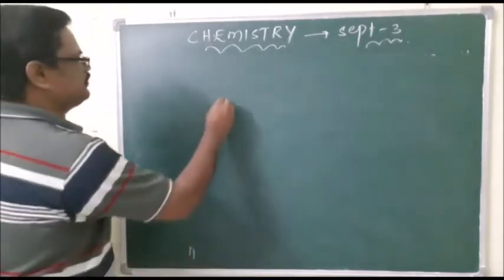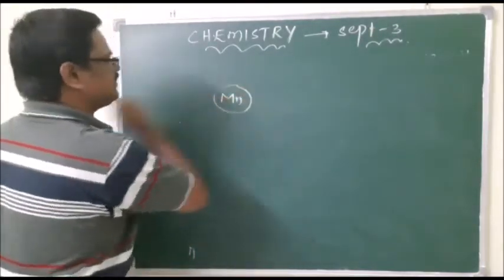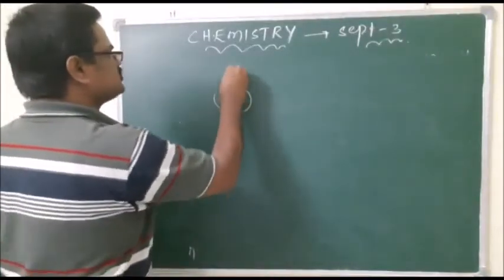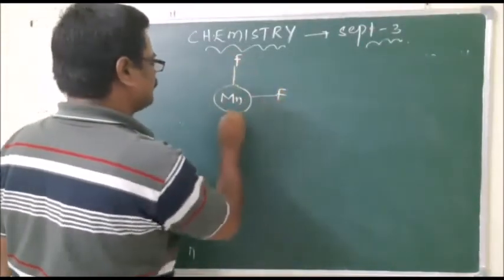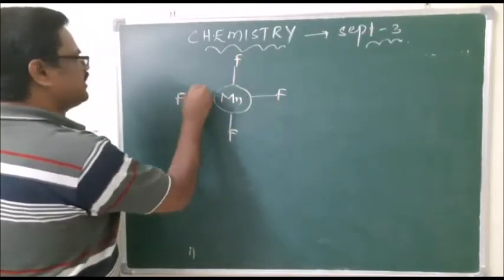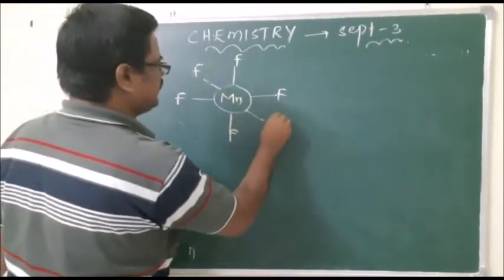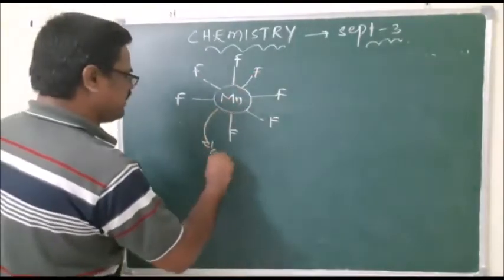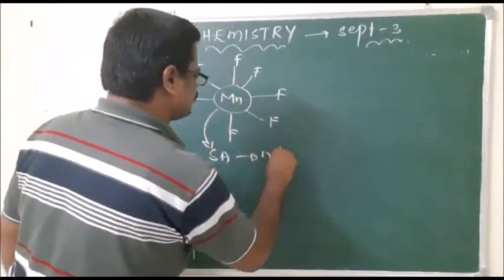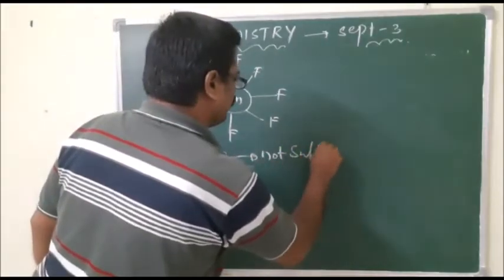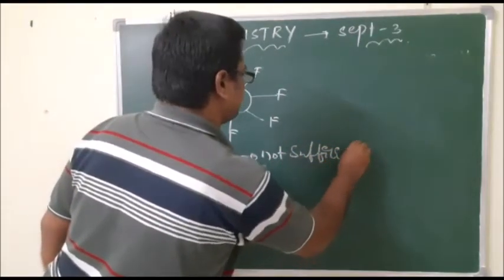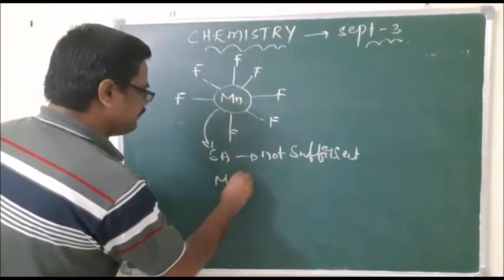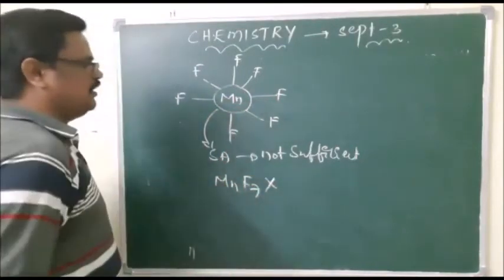To get to the +7 oxidation state, manganese has to form 7 bonds, but its surface area is not sufficient. Hence it cannot form MnF7. MnF7 is not possible.